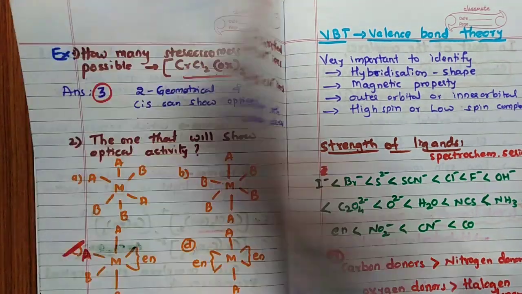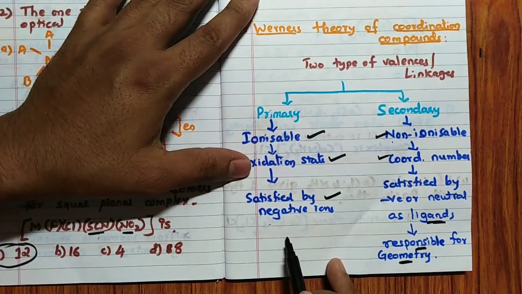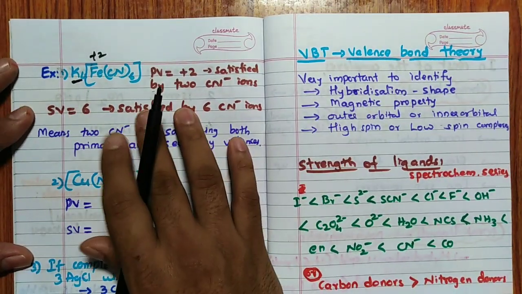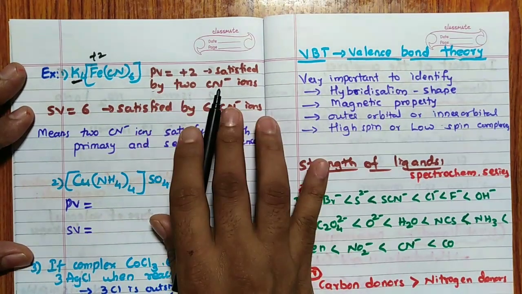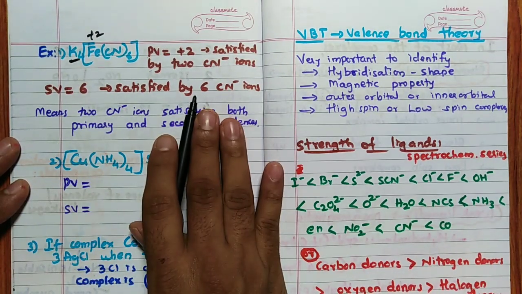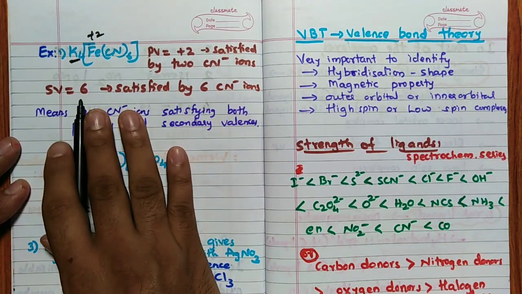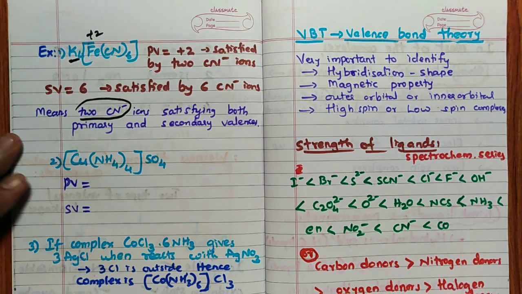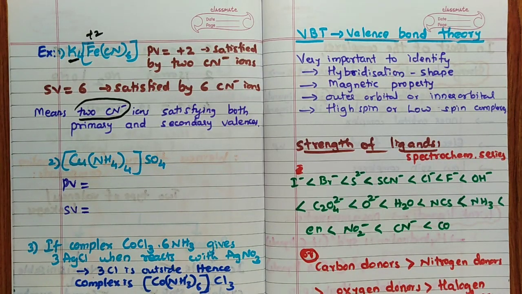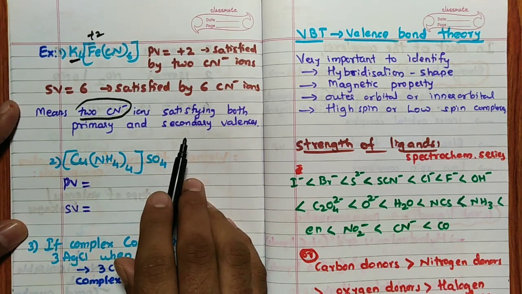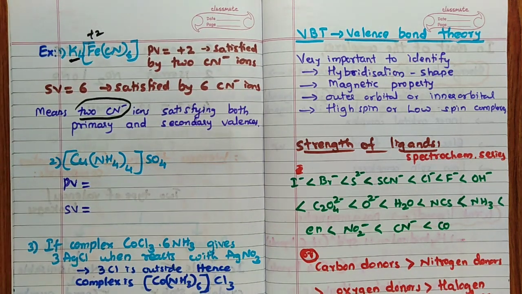And here there is no condition like satisfied by only ligands. So it may be outside the coordination sphere or inside the coordination sphere. Hence remember, in this case K4[Fe(CN)6], primary valency is plus 2, satisfied by 2 CN minus ions. Now the secondary valency is 6, satisfied by 6 CN minus ions, because secondary valency is satisfied by only ligands. So in this complex, 2 CN minus ions satisfy both primary and secondary valency. Very important, both primary and secondary valency.